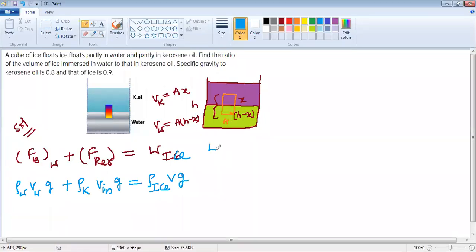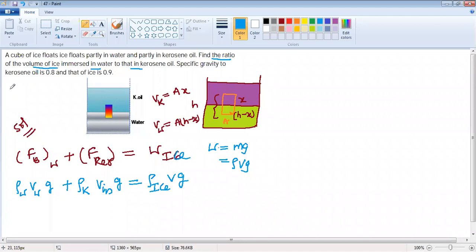So you are very clear: W equals mg, mg equals rho times V times g, where V is the total volume. As per the question, find the ratio of the volume of ice immersed in water and the kerosene.